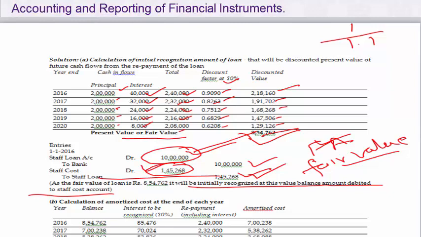Now, how do we carry? Initially, we will recognize at 854,762 at the end of 2016. I again repeat, it is not 2008, what was given in the question. It is 2016, first year. Now, at the end of 2016, it will be carried at this amount.